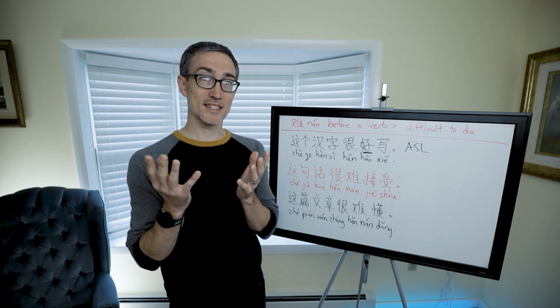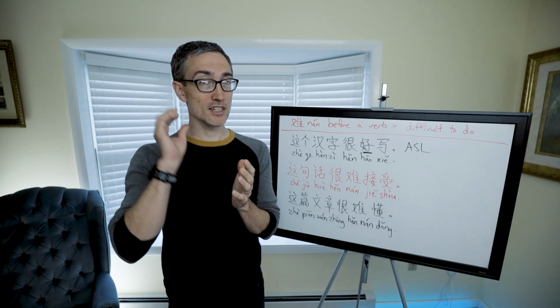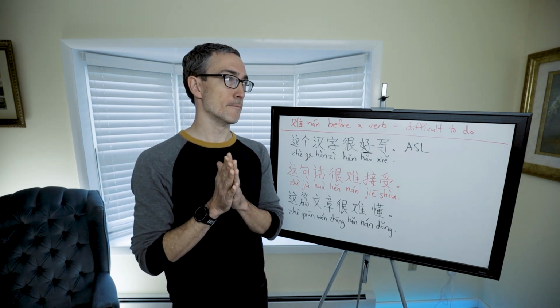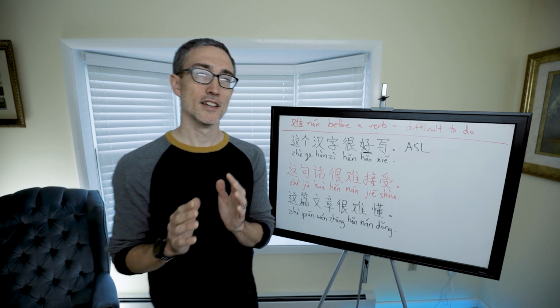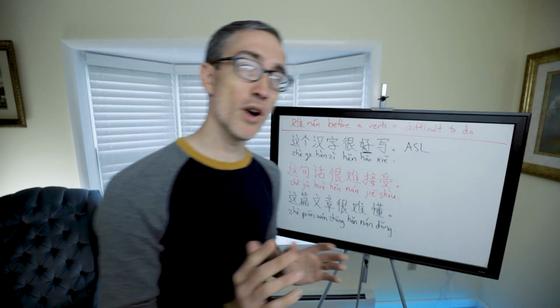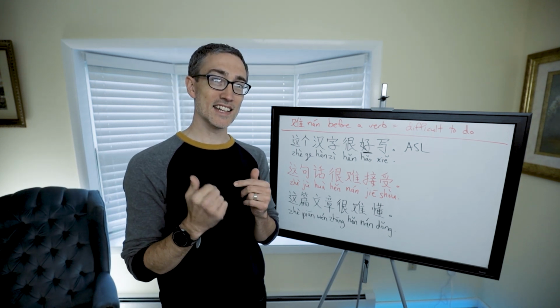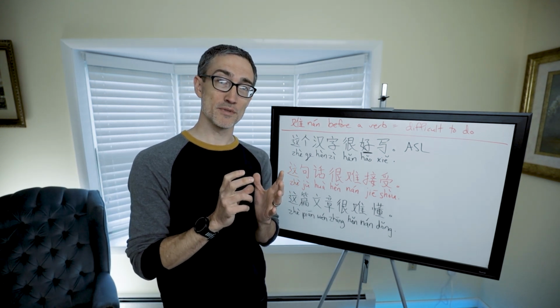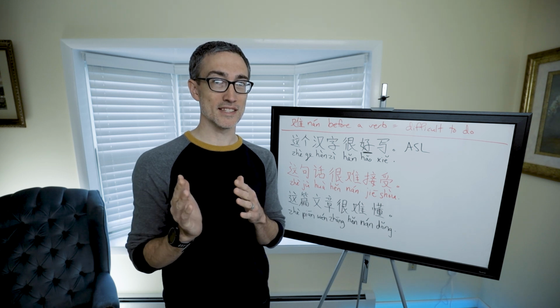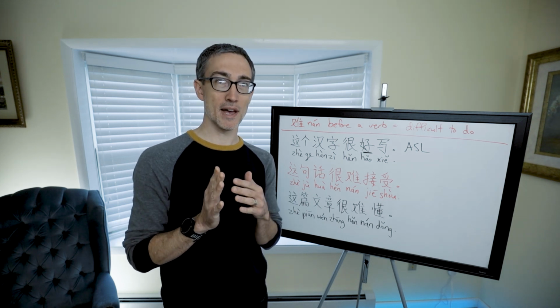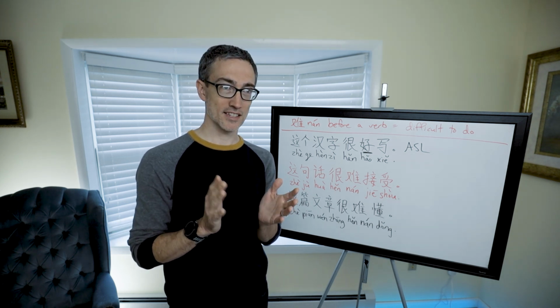Like 好吃 means tasty, 好听 means pleasant to the ear, it sounds good. 好闻 means smells good, and 好看 means something looks good. In the same way, if we say 难 before those sensory verbs, it doesn't mean difficult to do, it means looks bad, smells bad, tastes bad, etc.